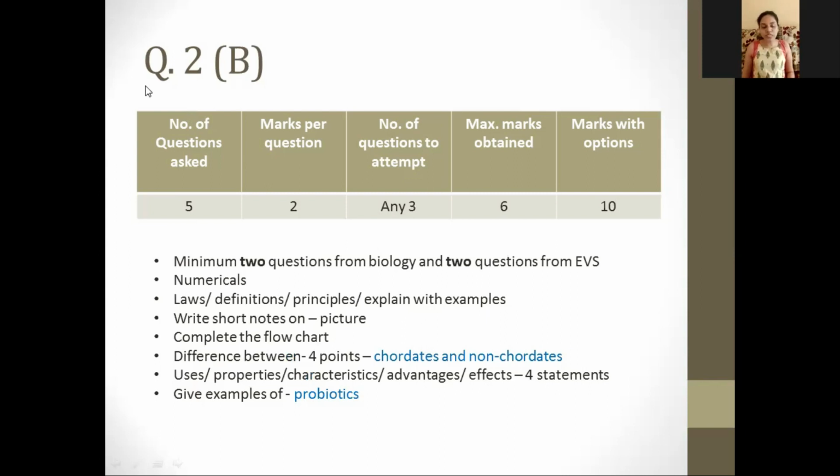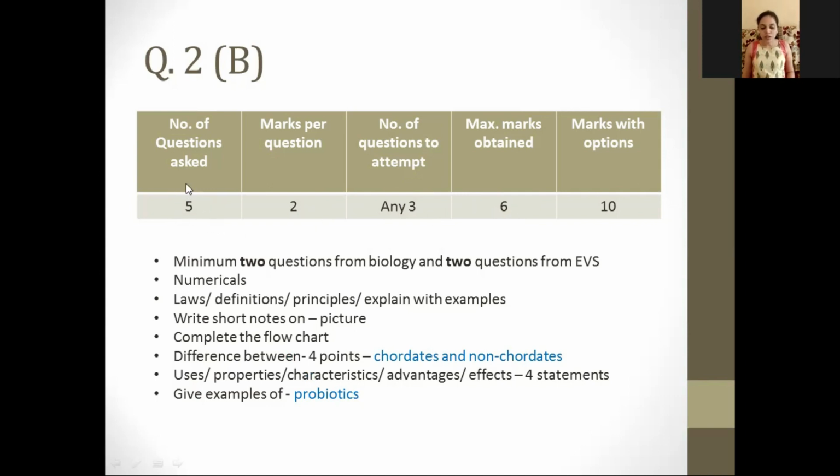You have the next question, that is question number 2B. Again here, 5 questions will be asked of 2 marks each, but you have to attempt any 3 questions. And you can get a maximum of 6 marks because you'll be attempting 3 questions of 2 marks each. So 3 multiplied by 2, you get 6 marks.